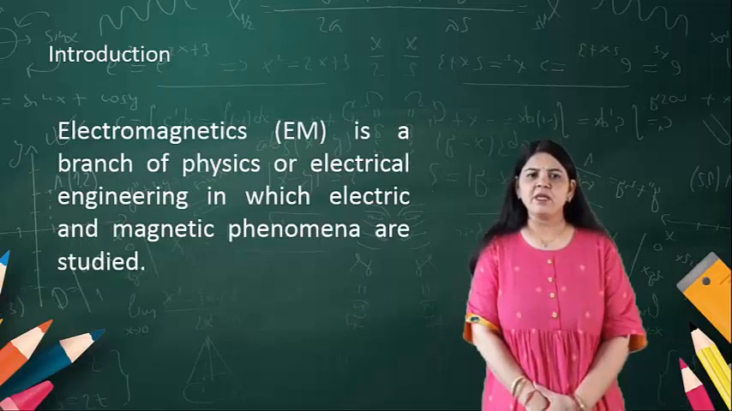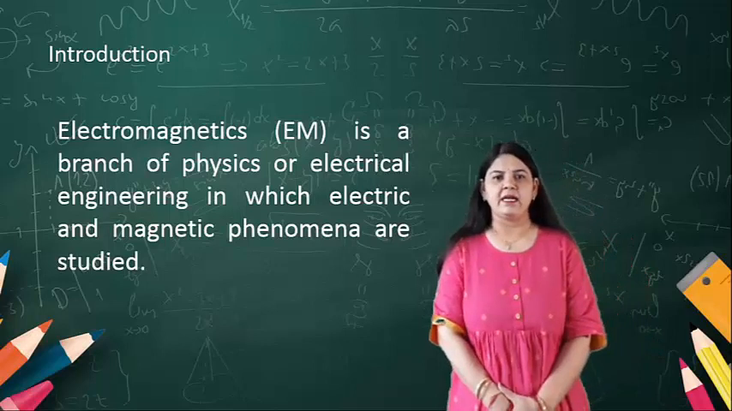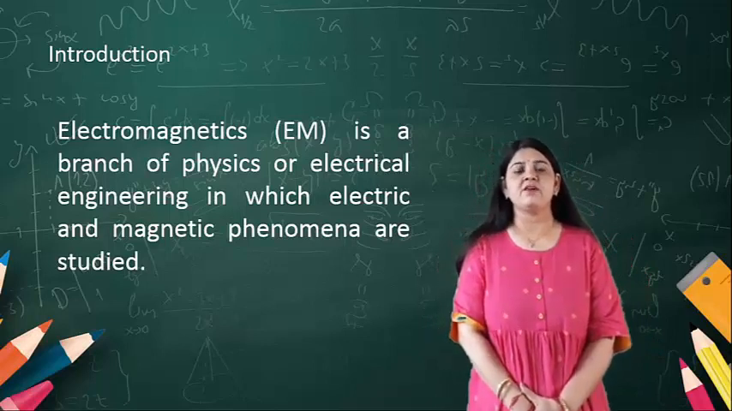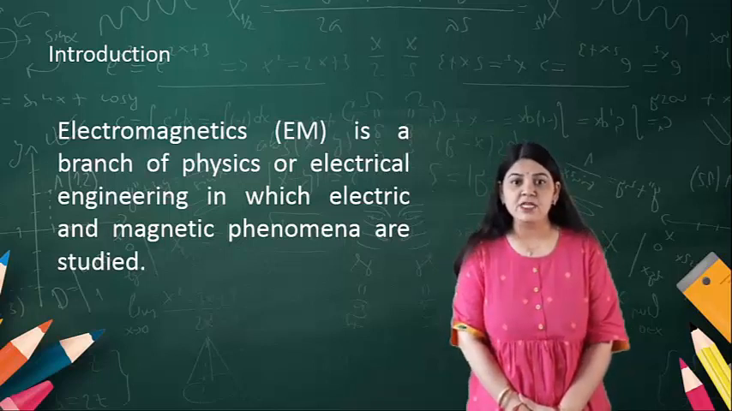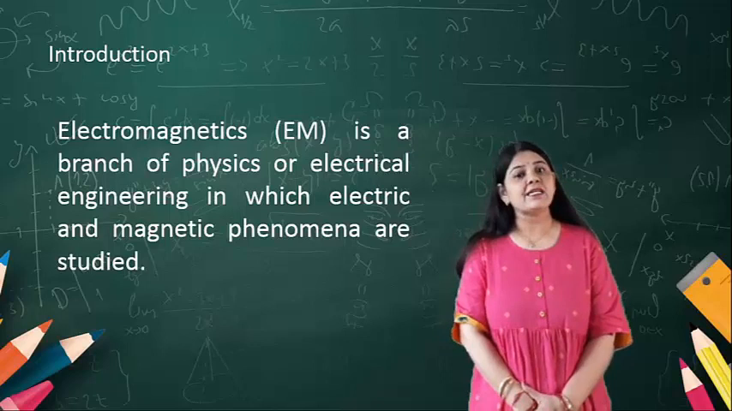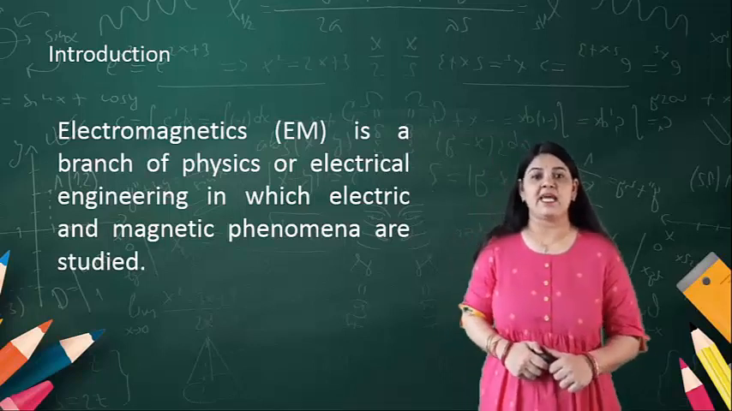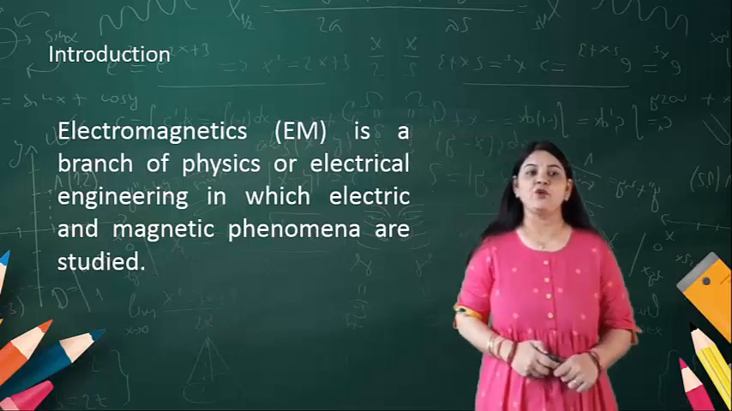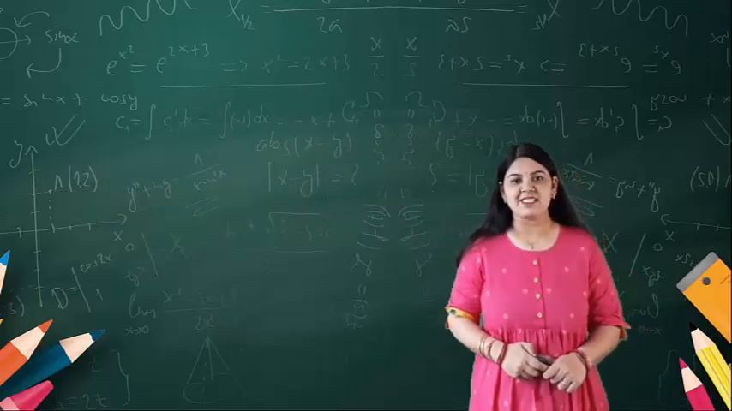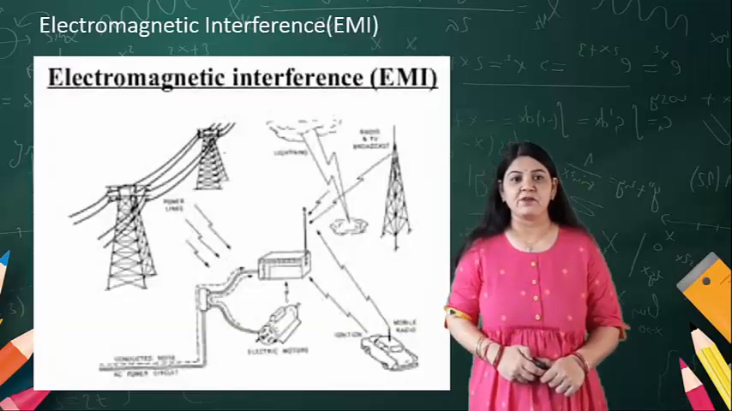First of all, as we know, when a current carrying conductor induces a voltage, there exists an electromagnetic signal. What is electromagnetics? Electromagnetics is a branch of physics or electrical engineering in which electric and magnetic phenomena are studied. Now, the electromagnetic interference.